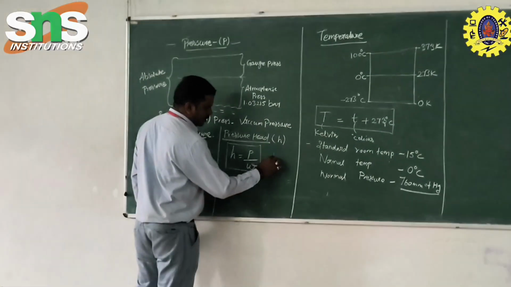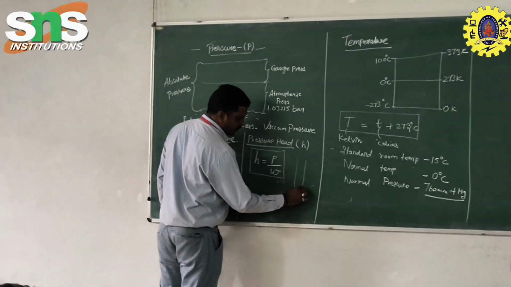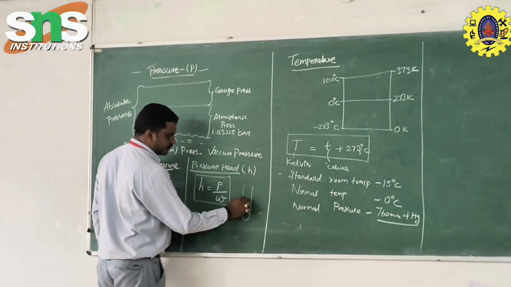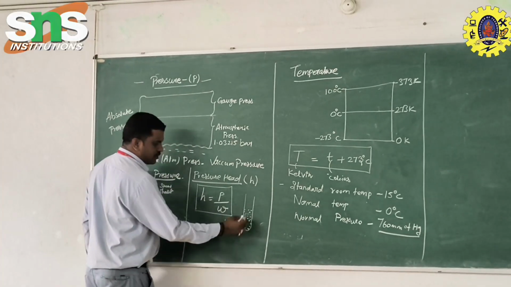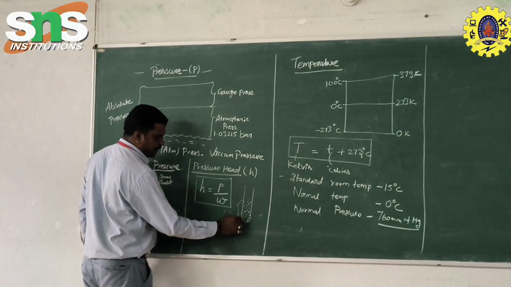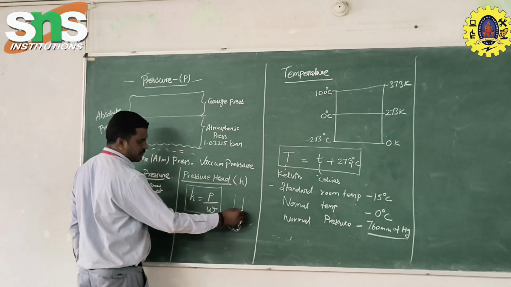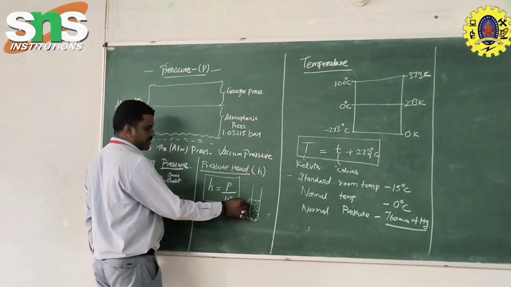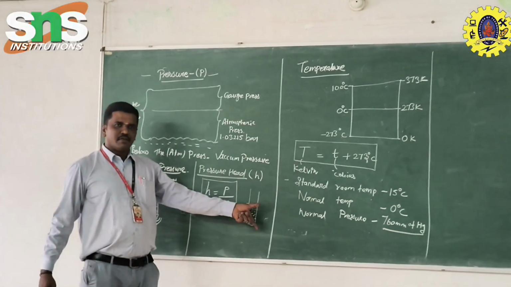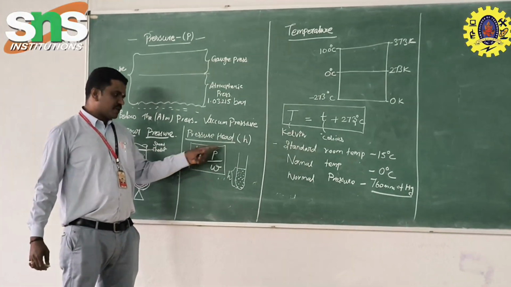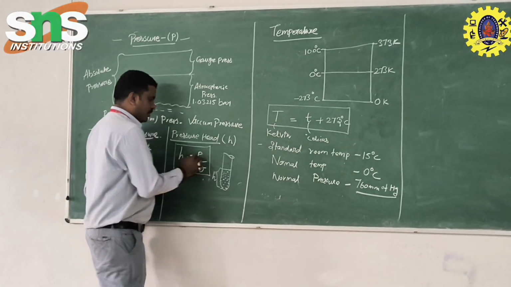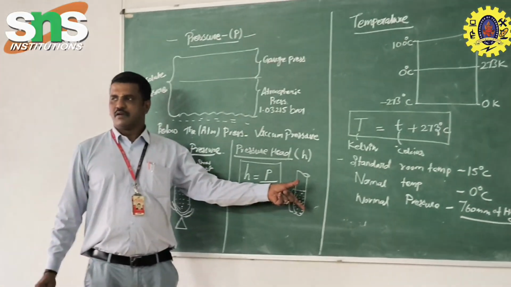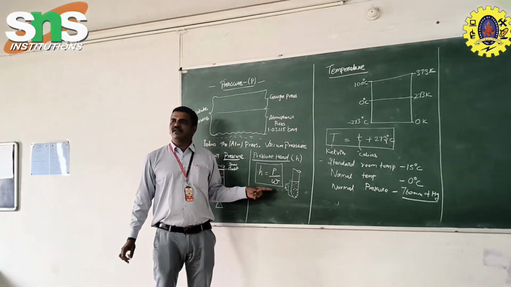If you take a beaker or tube and pour water or a certain liquid into it, what is the level occupied from the minimum level of the liquid to the surface? This is the height, so this is the pressure head. The height of the fluid is related to the pressure of the fluid and the specific weight of the fluid. That is the ratio between pressure and specific weight.